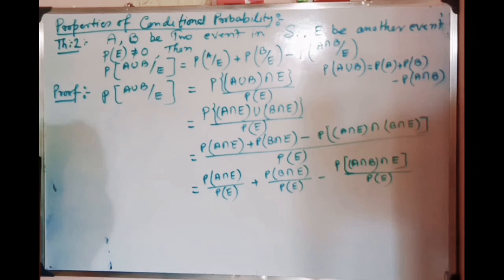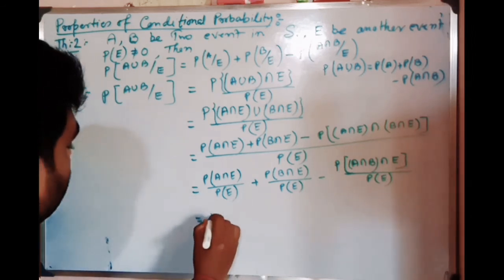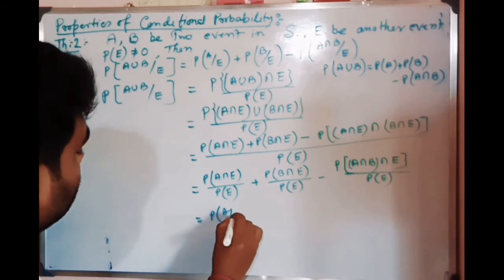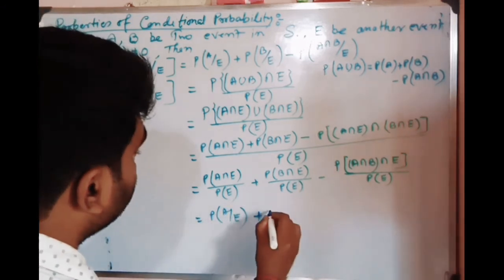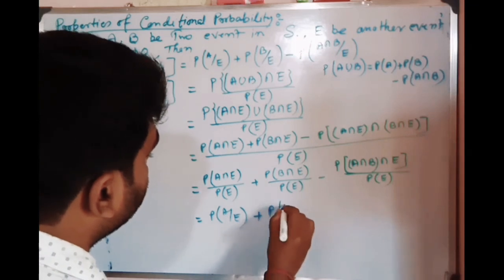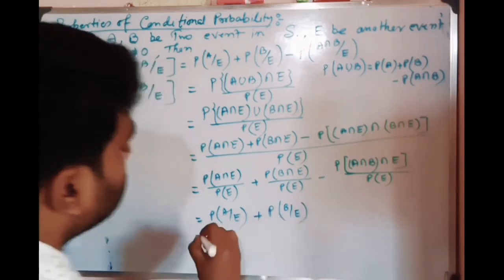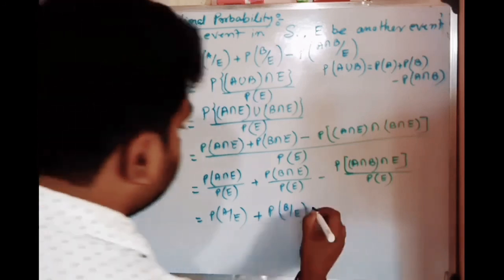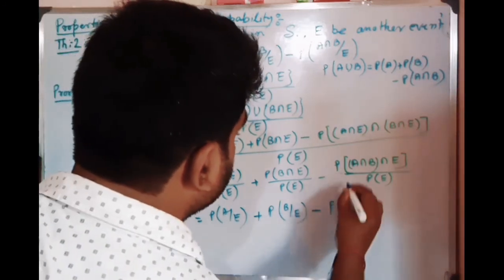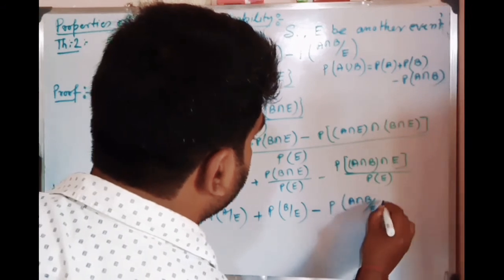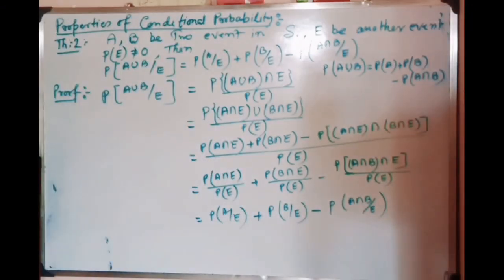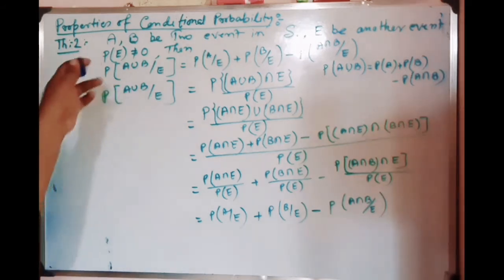Okay, so this can be written as P(A by E) by the conditional probability, plus P(B by E) with the help of conditional probability, minus P(A intersection B by E). Okay, so that's the proof of theorem number 2.